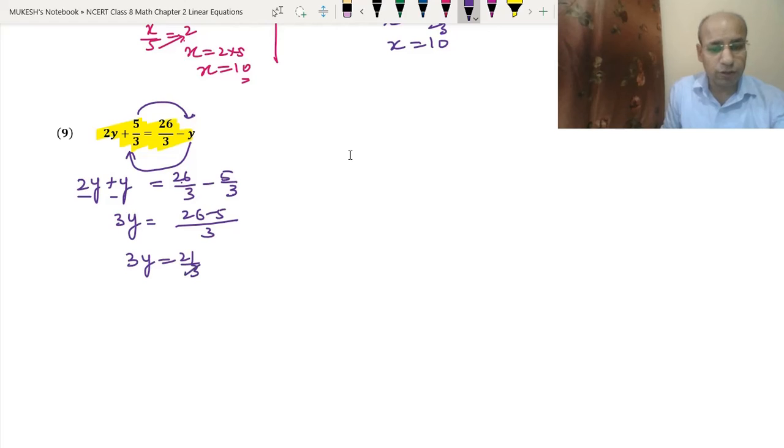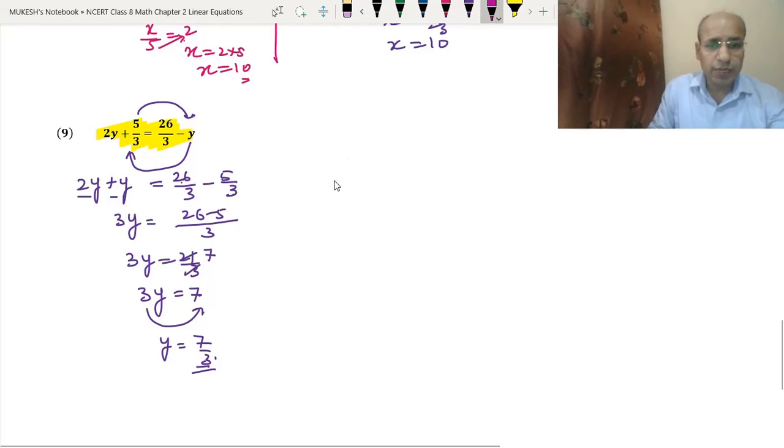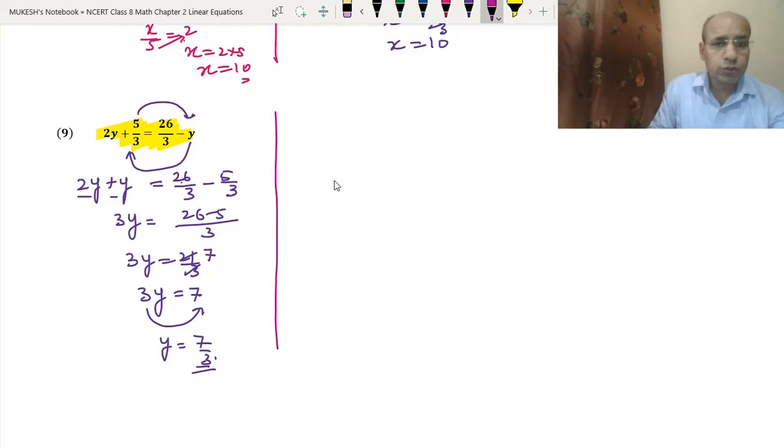Okay, so 3 and 21 will be divided. 3 7s are 21. So we got 3y equals 7. Now 3 will come as a division to the other side. So y equals 7 upon 3 is the answer of this question. Okay, let's do the other way of doing this question. We have the question 2y plus 5 upon 3 equals 26 by 3 minus y.